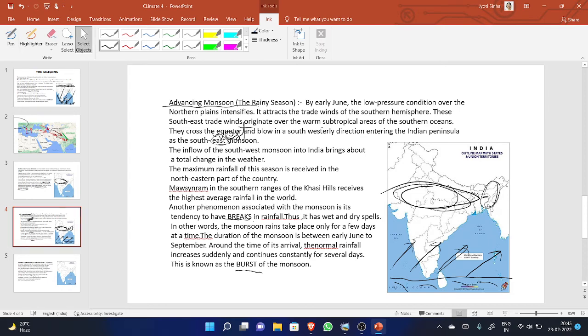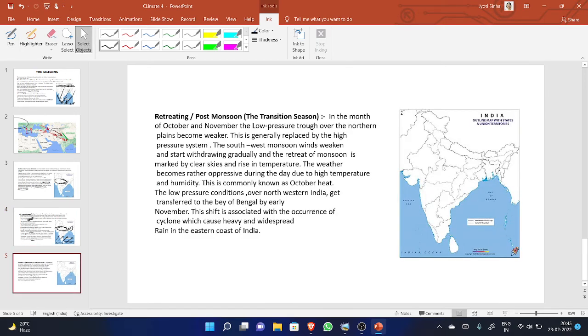So let us see the next. The next one is the retreating monsoon or post monsoon, means after monsoon, and this season is also known as the transition season. This season is known as transition season because it comes after rainy season and before winter season. So between two seasons, if a new season comes, it will be known as the transition season.